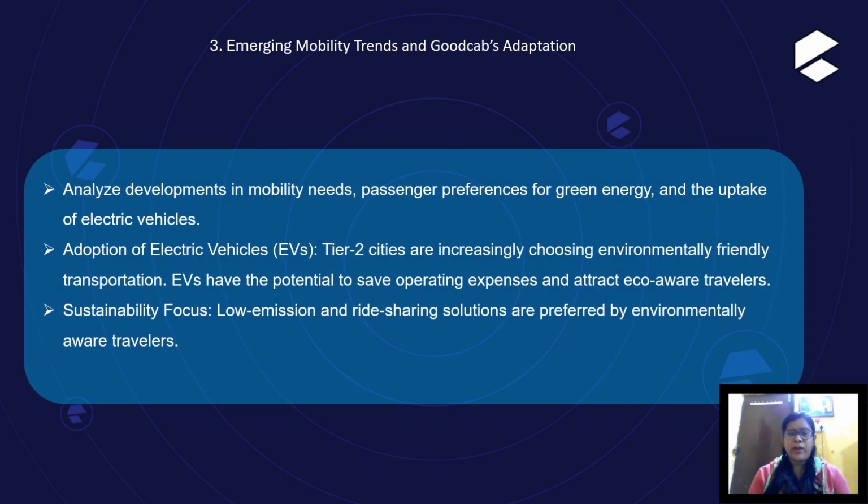Emerging mobility trends and the Goodcabs adoption. Now, analyze the development in mobility trends, passenger preference for green energy, and the uptake of electric vehicles. Adoption of electric vehicles in the Tier 2 cities is increasing, as people are choosing environmentally friendly transportation.